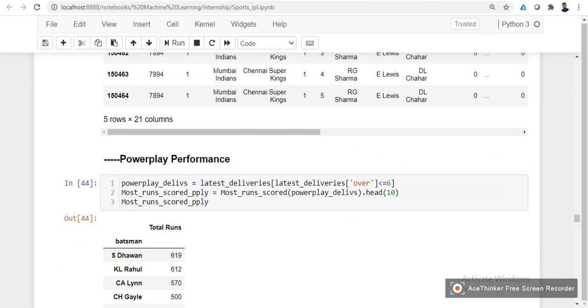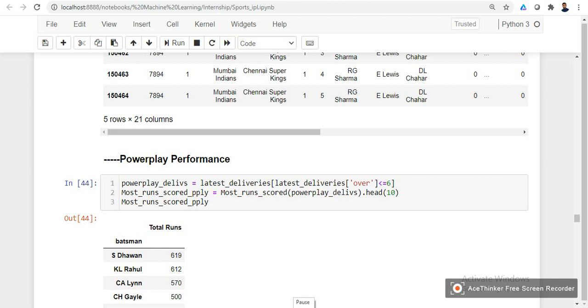Since these IPL matches are very sensitive, and by sensitive I mean these matches can turn at any time with a slight difference in performance, we need to look at each and every stage and take each and every condition into consideration. So we are looking at the different stages of the match. First of all we look at the power play performance.